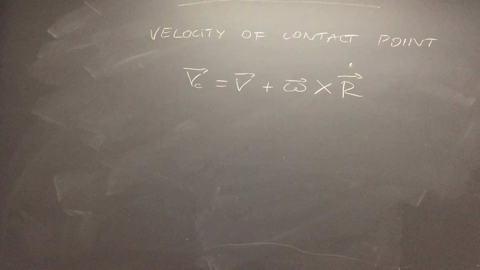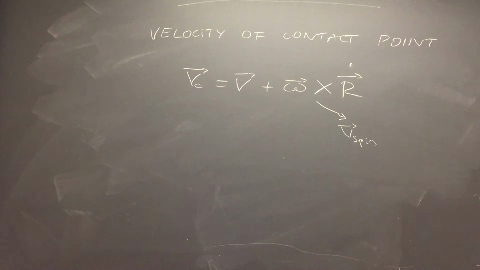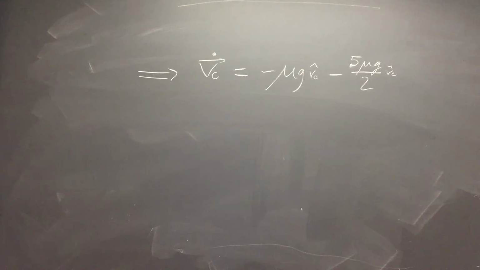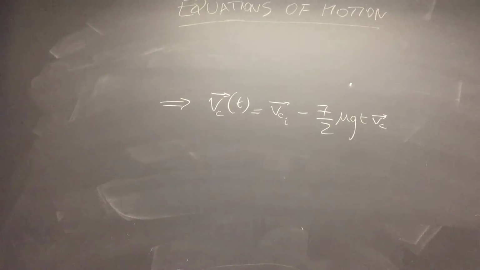The velocity of the contact point between the cue ball and the table consists of the velocity of the center of mass of the cue ball, along with the velocity of the bottom point of the cue ball relative to the center of mass. When we plug it in, we get this expression. We now integrate the expression for the acceleration to get the speed as a function of time.